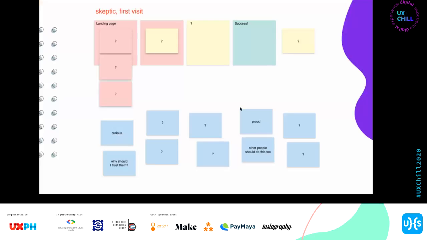Ideally, if I were to map a super rough thing of the journey, it would be this. I would set up na it's a skeptic and it's their first visit. So they go here sa landing page and that's the home page. And then success will actually mean kapag nakapag-sign up na sila. So the emotions that we want to evoke is from curious, or from being "why should I trust them," to being proud. So you can set up that kind of stage. Along the way, being able to build trust and credibility with them.